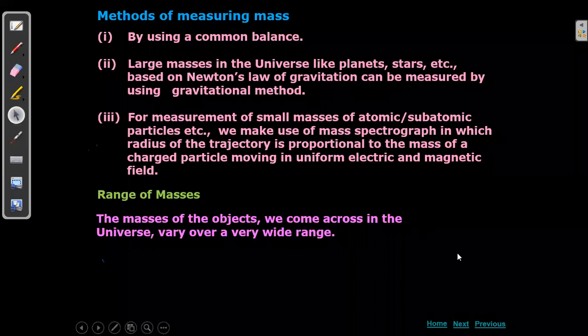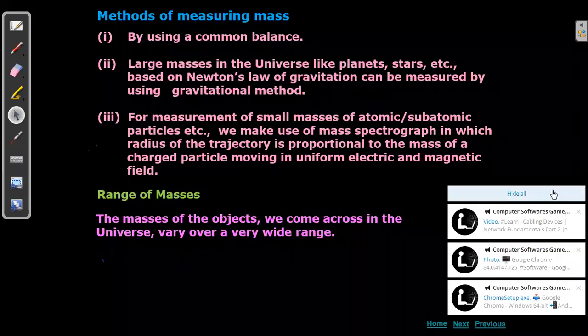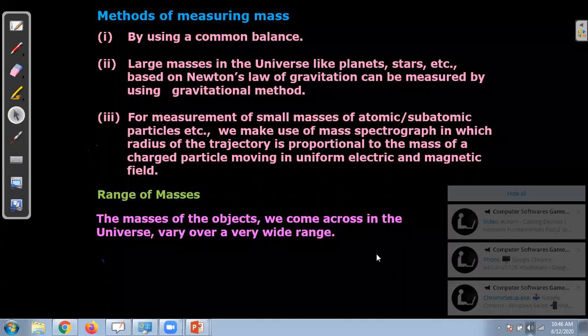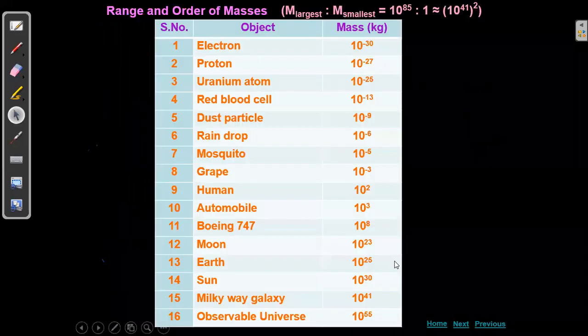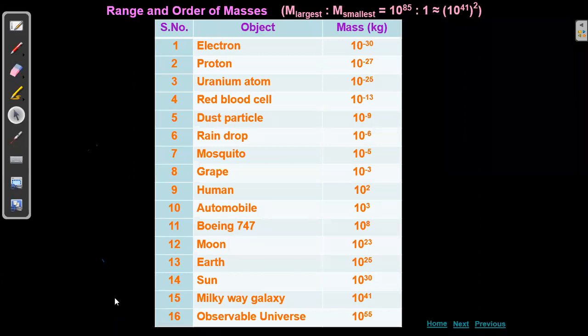So here, what we are speaking about is masses, from where to where. We are speaking about the mass of the universe, the largest one, and the smallest one is the mass of electron. Electron is the smallest one. From 10 to the power of minus 30 to 10 to the power of how much? See, the last is 10 to the power of 55, the observable universe.